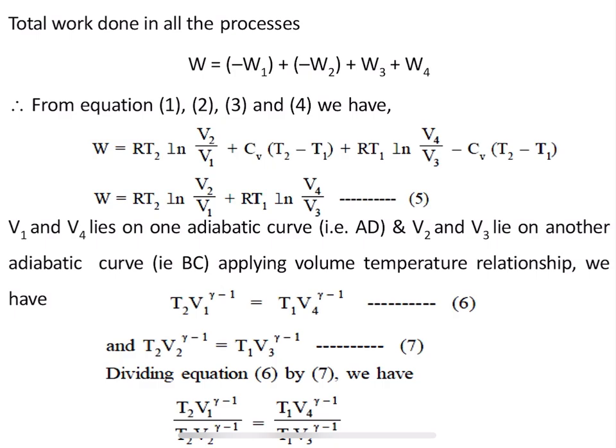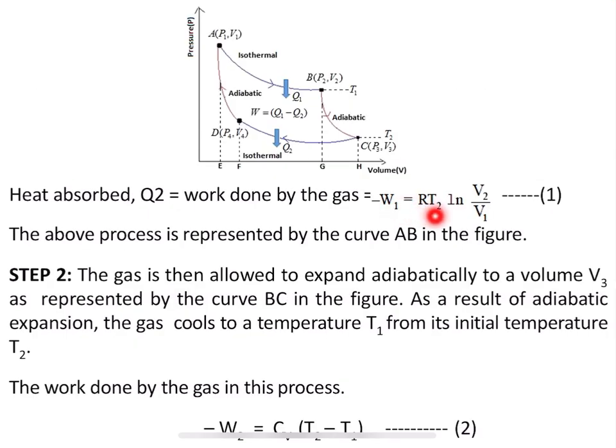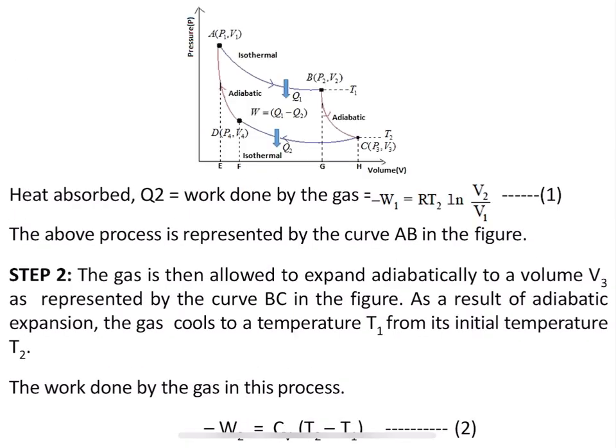So W will be equal to the sum of all the work, that is minus W1 plus minus W2 plus W3 plus W4. This is the sum of all the work, which gives the total work done in the process. From equations 1, 2, 3 and 4, just substitute the values. What is the value of minus W1? Minus W1 is equal to RT2 ln V2 divided by V1, and W2 is equal to Cv into (T2 minus T1).